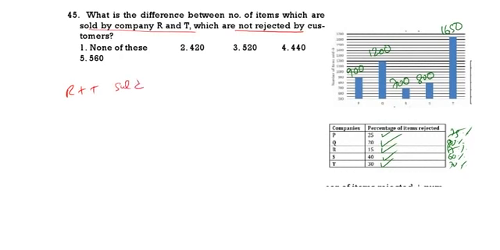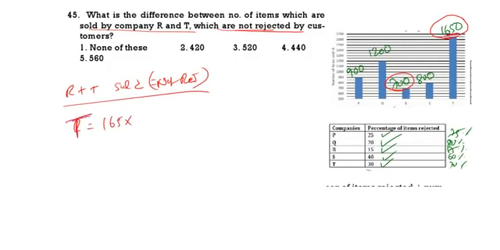R sold is 700, T sold is 1650. Which are sold and which are not rejected, so R and T sold not rejected. We have to calculate this one. Now first of all take T. T I am taking 165, rejected is 30. That means non-rejected is 70. So 165 into 7, 1155.